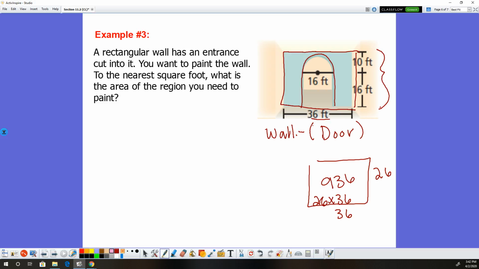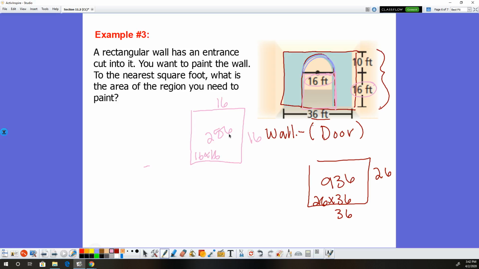Okay, now to find the doorway. If you look, this doorway is made up from 2 shapes. We have the rectangle on bottom, and then we have like this semicircle type thing on top. So let's do the bottom rectangle first. Guys, I just noticed this is definitely not drawn to scale. This is 16, so this would be 16. The height of it right here is also 16. So to find the area of this, it'd be 16 times 16, which is 256.